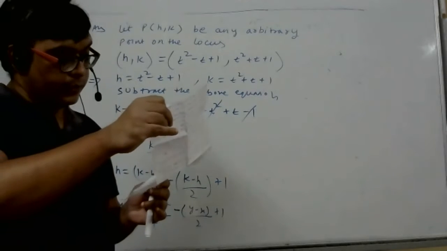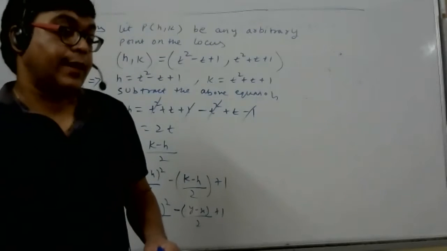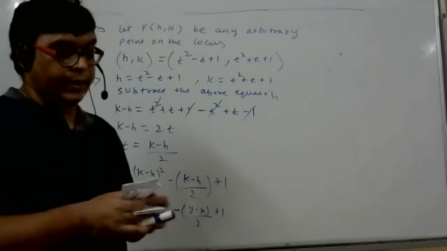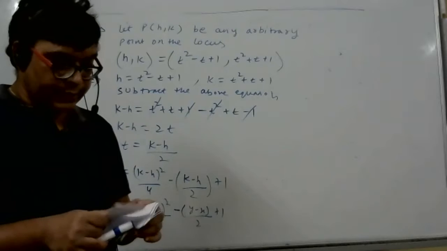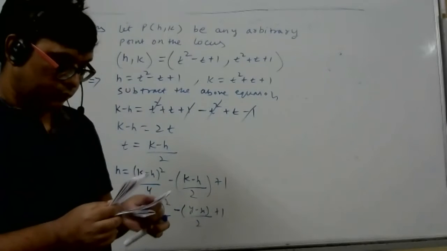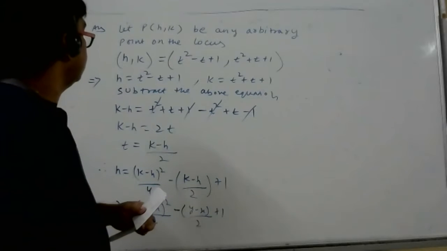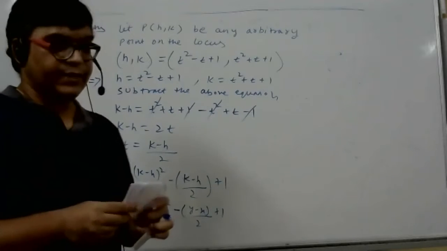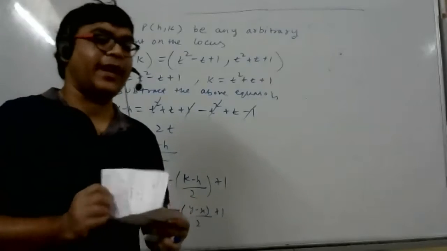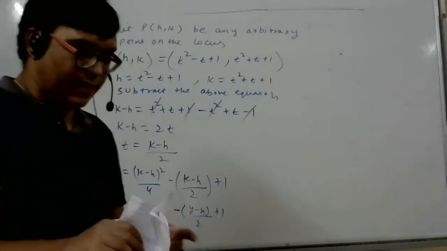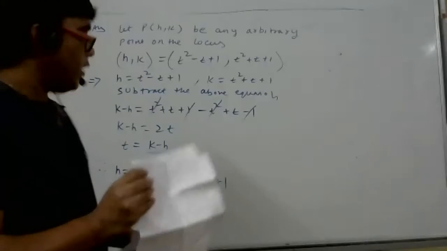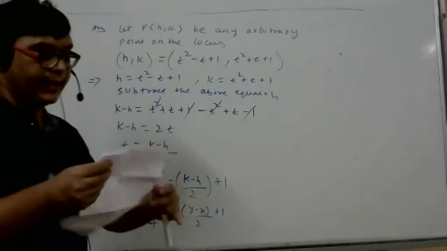Now I was telling you, student, that you can try the first exercise. First exercise, everything is over, apart from some extra. Locus is not there in the first exercise. Sir, I have a doubt in the miscellaneous. Tell me. Sir, why don't we just write x comma y? This is the procedure given in the book, but if you write x comma y in the beginning only, it doesn't matter. You can write, but don't get confused. You're saying in the place of h comma k, in the beginning only write x comma y.